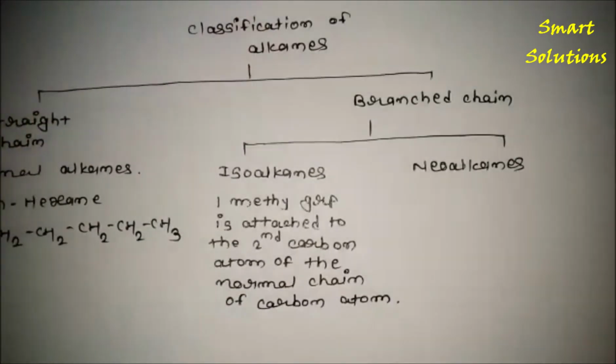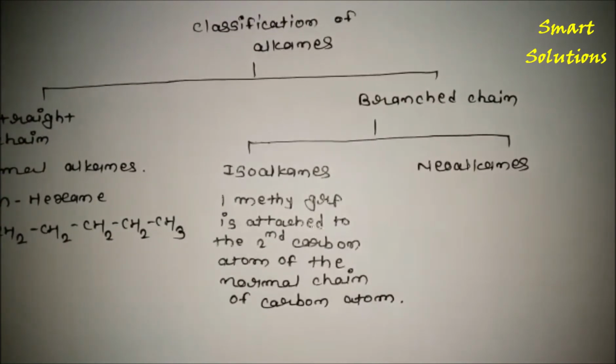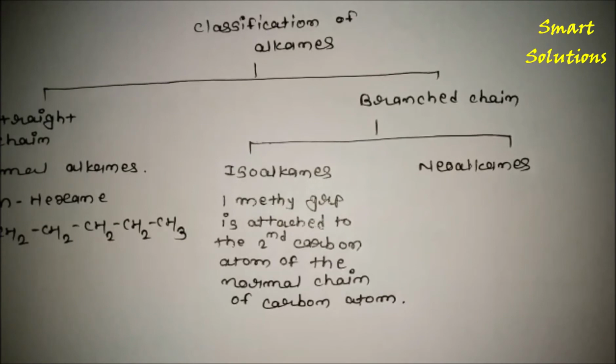What is meant by isoalkane? The alkanes in which one methyl group is attached to the second carbon atom of the normal chain of carbon atoms are called isoalkanes.